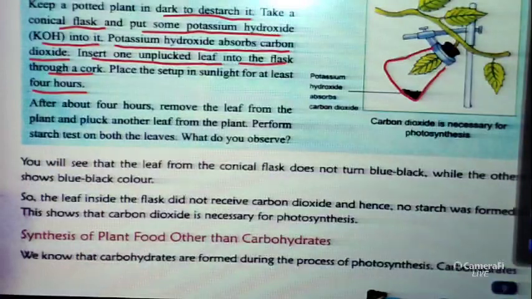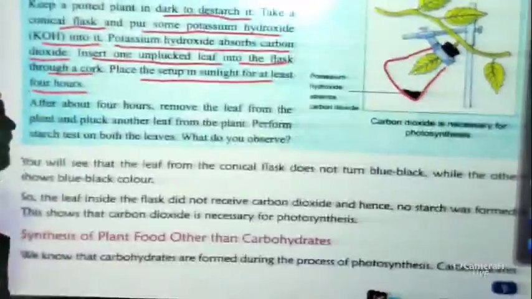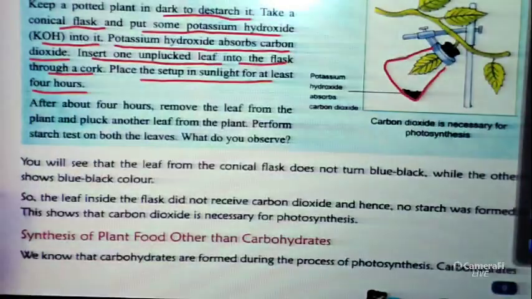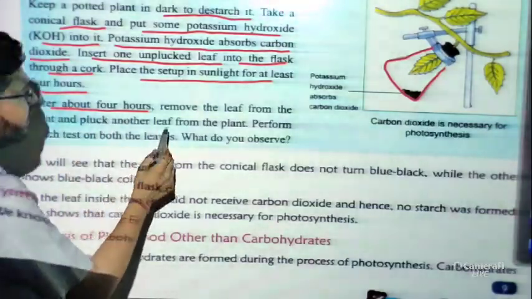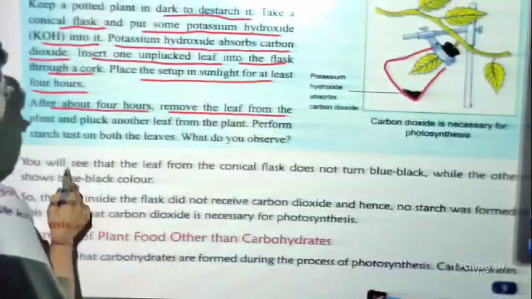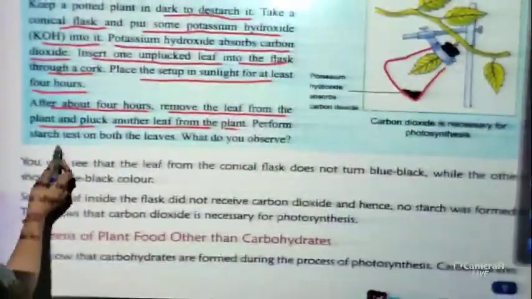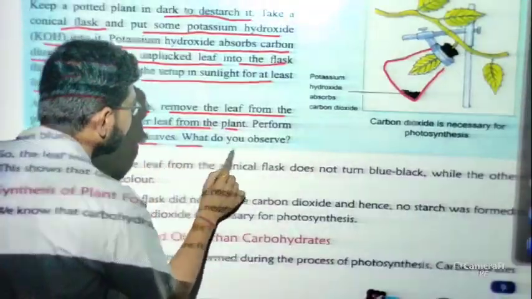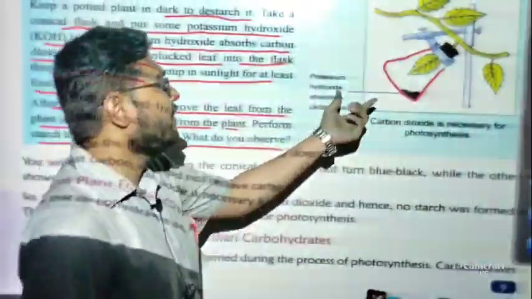If you perform this activity and place the setup in sunlight for a few hours, then what will we see? After about 3 to 4 hours, if we remove the leaf from the flask and pluck another leaf from the plant, and perform the starch test on both leaves, then what do we observe?